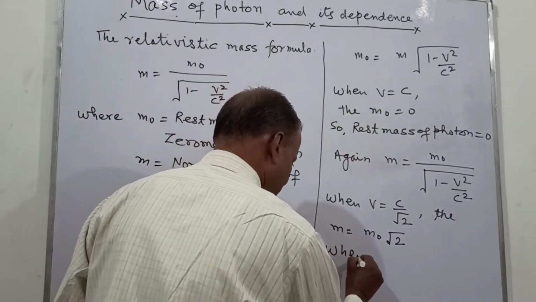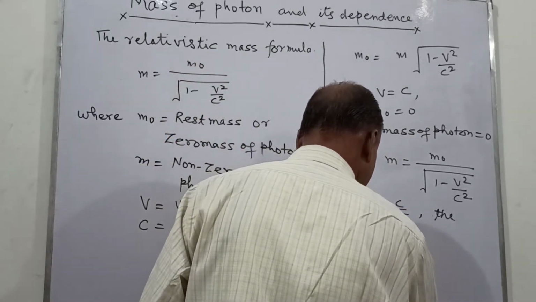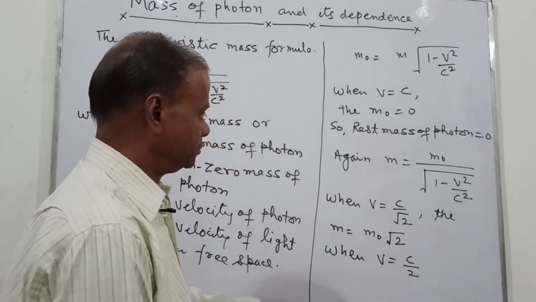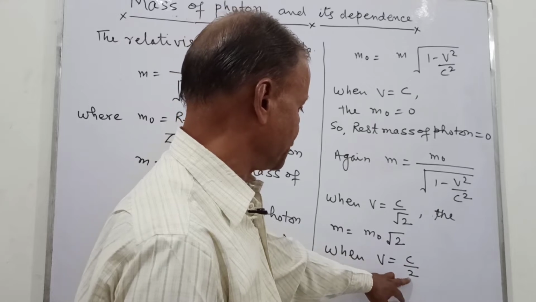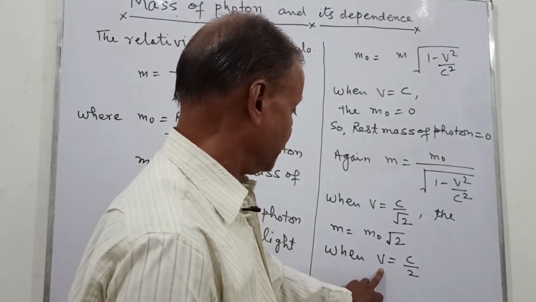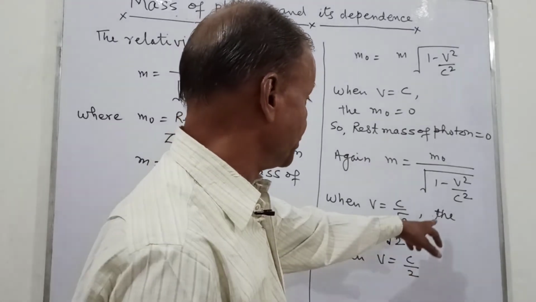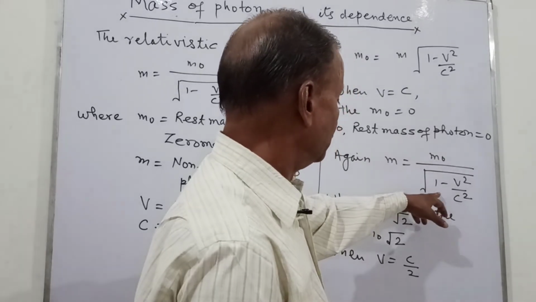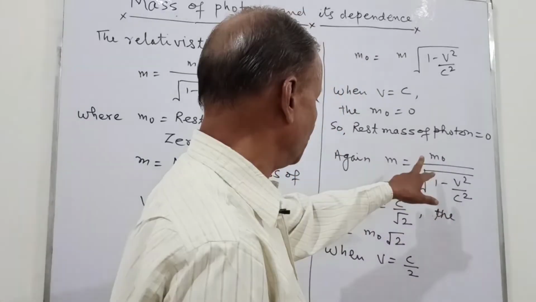Suppose v equal to c upon 2, then what is happening is that the speed of the photon is half of the velocity of the light. In that case you can see that this is now 1 by 4, so this is now 3 by 4, so this is root 3 by 4, so this is now 2 upon root 3.